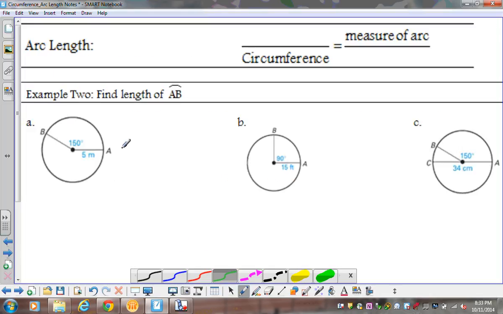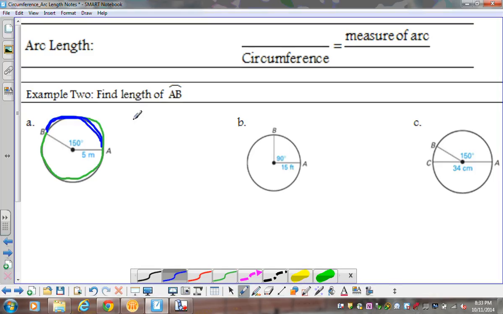So once again, arc length is a part of the circle. It's a fraction of the circle. Now we can think of it as a ratio. If I'm looking at this first example, the circumference would be everything around. So if I started from here, my circumference would be everything around. That's a horrible circle. But that would be everything. The arc, or the arc length, would only be a piece of it.